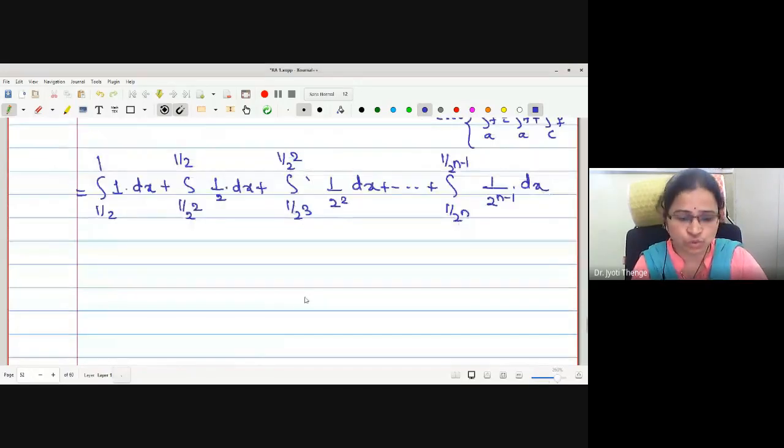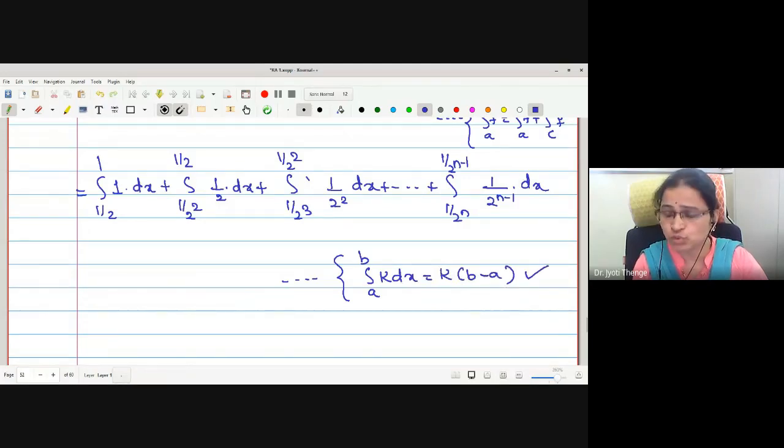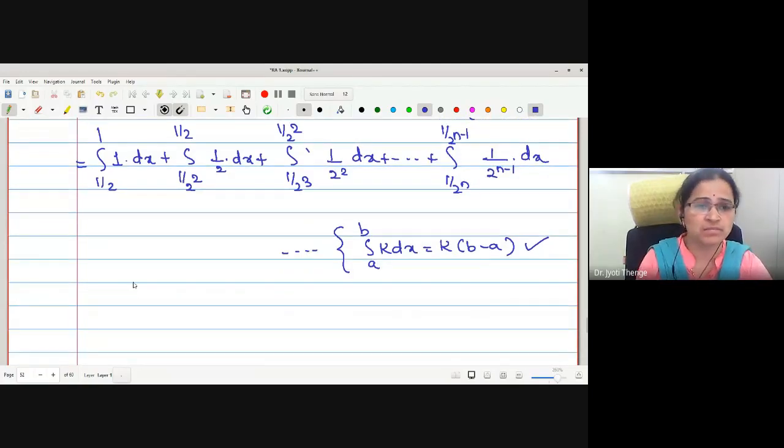Now which rule were we going to use? Integration a to b k dx is equal to k times b minus a. This rule we have derived using Darboux and Riemann sum methods. Therefore, what is the value of the first integral?